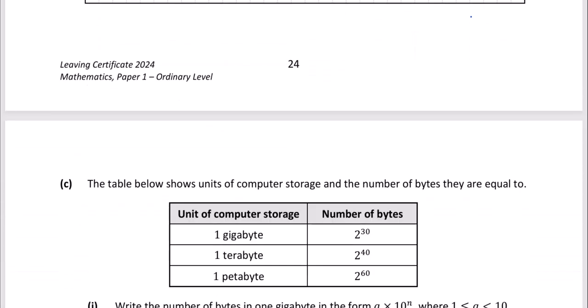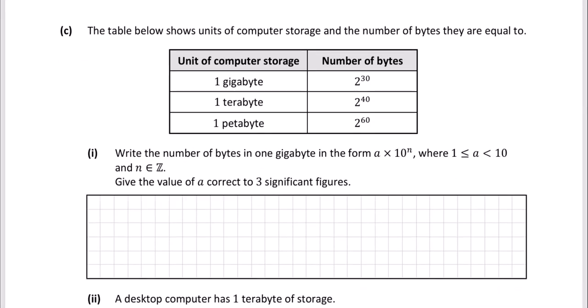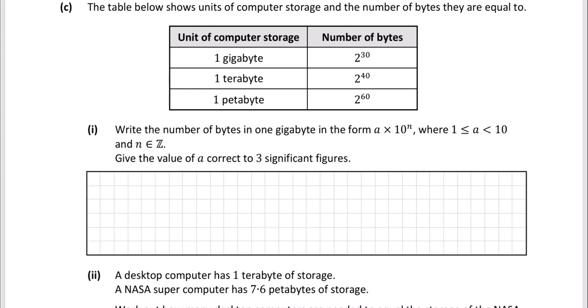Okay, next question, part C. The table below shows units of computer storage and the number of bytes they're equal to. So 1 gigabyte is 2 to the power of 30, 1 terabyte is 2 to the power of 40, 1 petabyte is 2 to the power of 60 bytes. Write the number of bytes in 1 gigabyte in the form a by 10 to the power of n, where a is between 1 and 10 and n is an integer. In other words, in scientific notation, give the value of a correct to 3 significant figures.